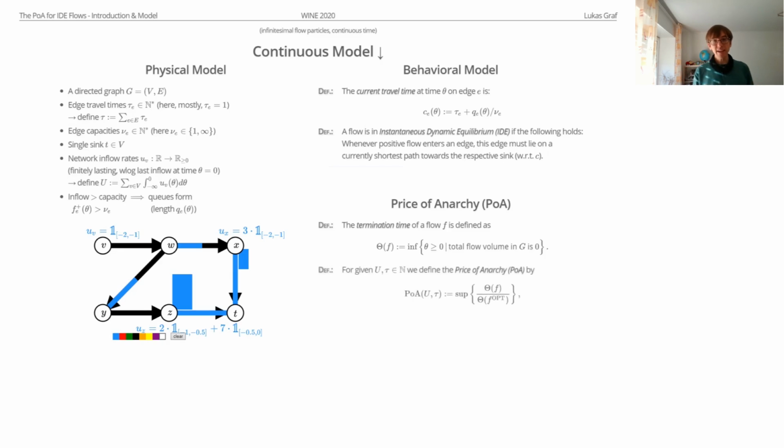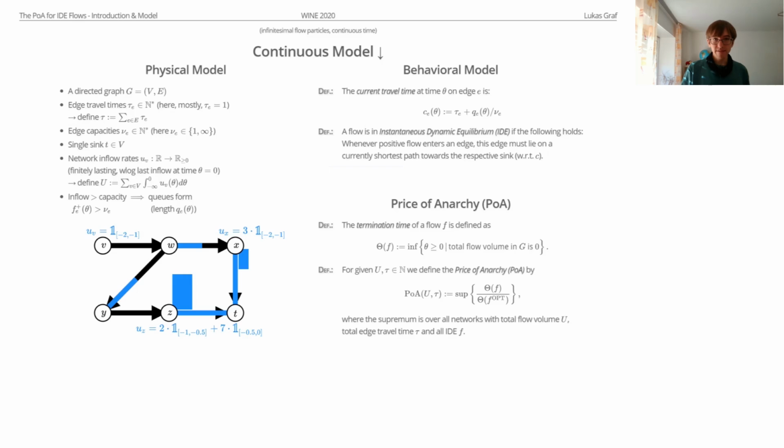And now we can define the price of anarchy, which will be parameterized by our two parameters: u, the total flow volume, and tau, the sum of all edge travel times. The price of anarchy is the termination time of an IDE flow divided by the termination time of the optimal flow. And we build this supremum over all networks with total flow volume u and sum of edge travel times tau, and all the IDE flows in this network. This gives us an upper bound on how bad IDEs can be compared to the optimal flow.